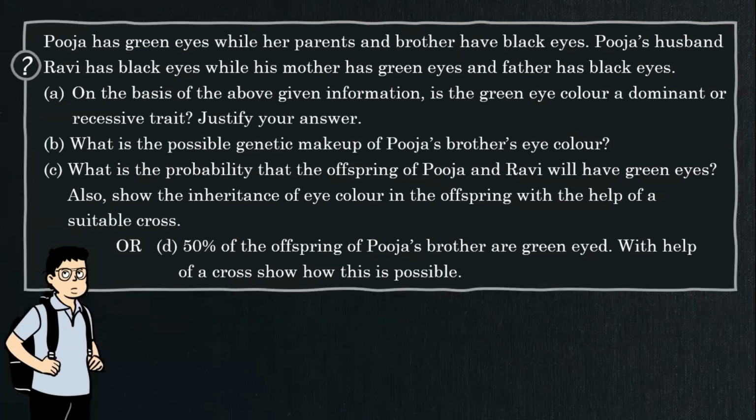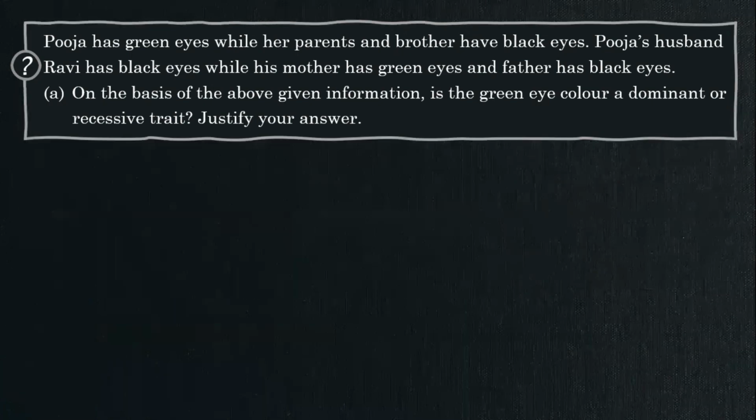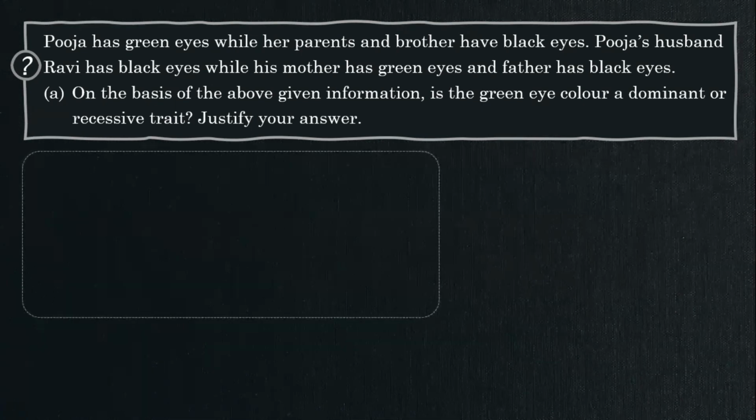Pooja has green eyes while her parents and brother have black eyes. Pooja's husband Ravi has black eyes while his mother has green eyes and father has black eyes. So confusing. Let's see the first question. On the basis of the above given information, is the green eye color a dominant or recessive trait? Justify your answer. Let's visualize the given statement.